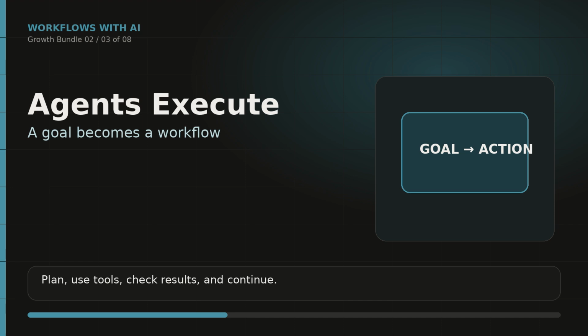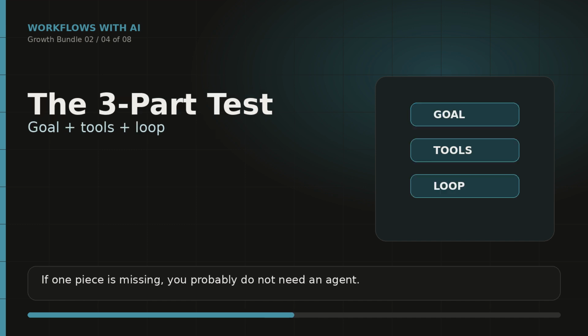Here is the three-part test. First, is there a clear goal? Second, does the AI need tools, files, websites, databases, calendars, or apps? Third, does it need to check the result and continue? If the answer is no, use a chatbot. If the answer is yes, you probably want an agent.